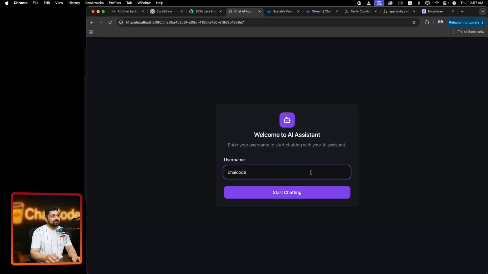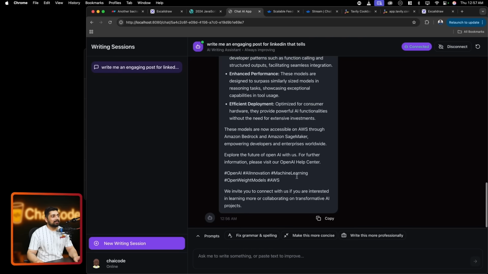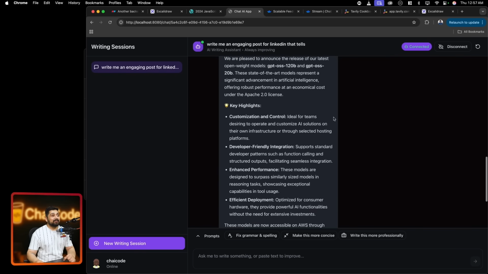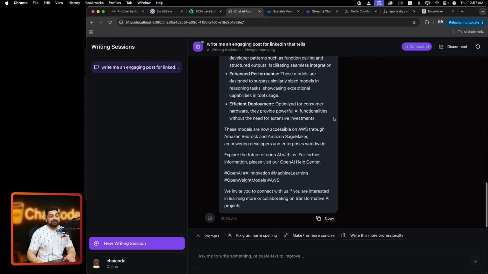I can just go ahead and say Chai Code and start chatting. And there we go, my session was preserved. So we are using memory and so many things. So this is the basics of how this application looks. Now here comes the interesting part. Let me walk you through what it takes to build such an application.